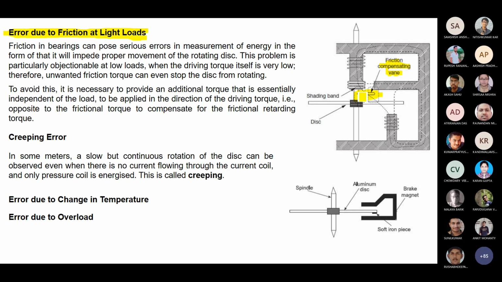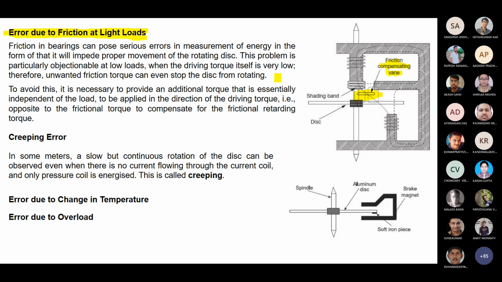It is responsible for concentrating your flux or minimizing the leakage flux, so it can enhance the effective area of the magnetic area. Most of the flux passes through this vane, and it helps you focus all the flux onto the disk.